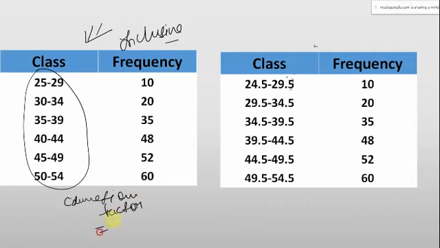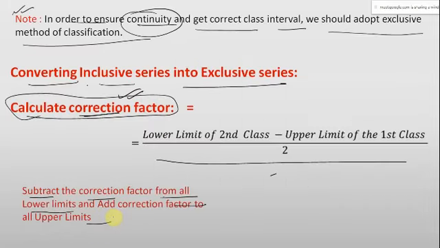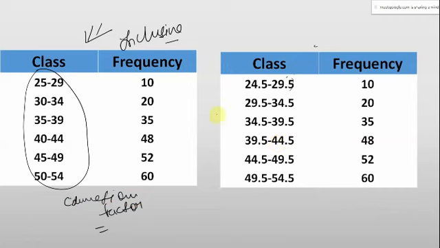We have mentioned that it is the lower limit of the second class minus the upper limit of the first class, divided by 2. So the lower limit of the second class is 30, minus the upper limit of the first class, which is 29, divided by 2. 1 by 2, which is 0.5.